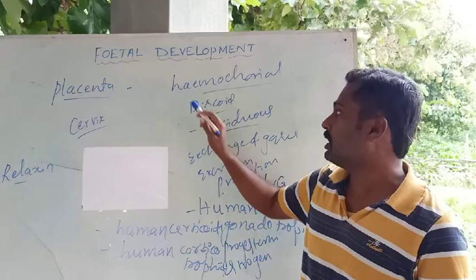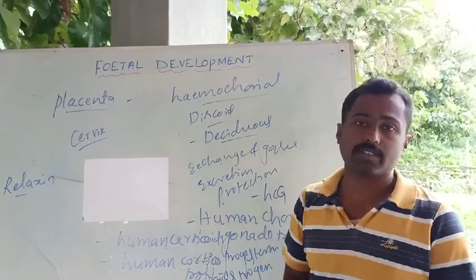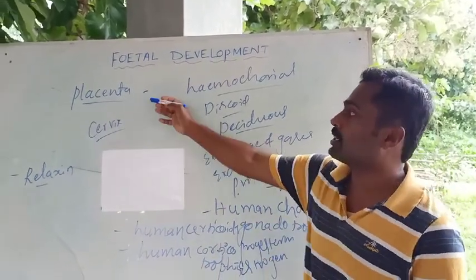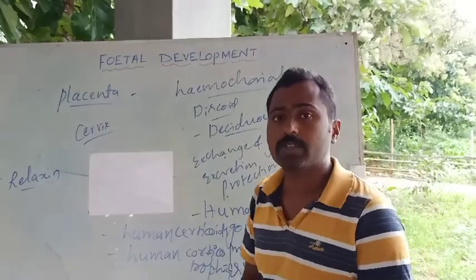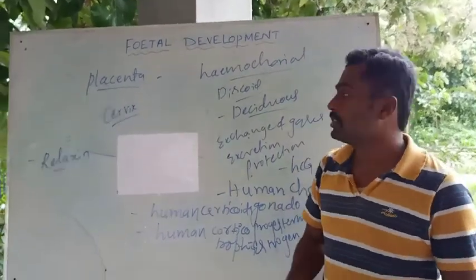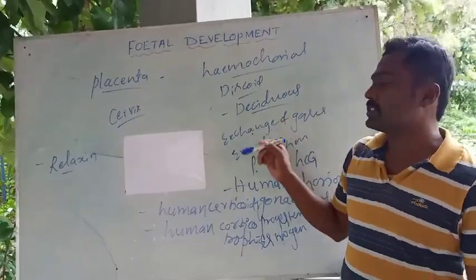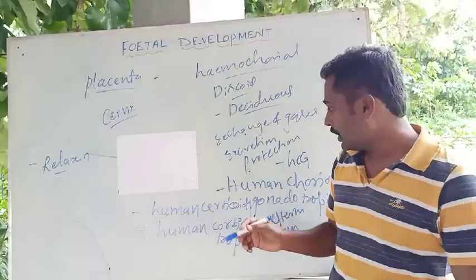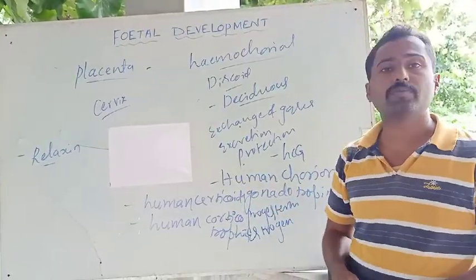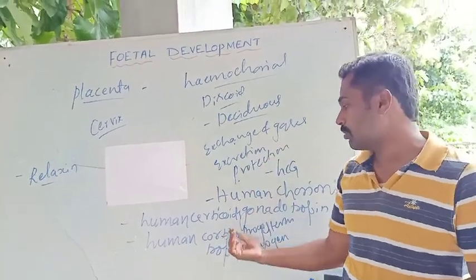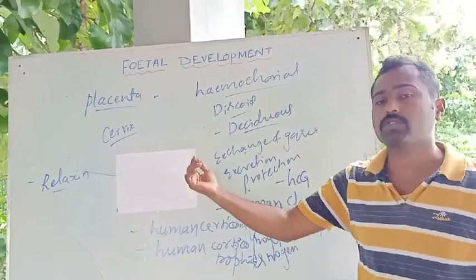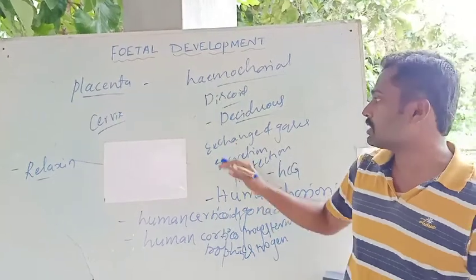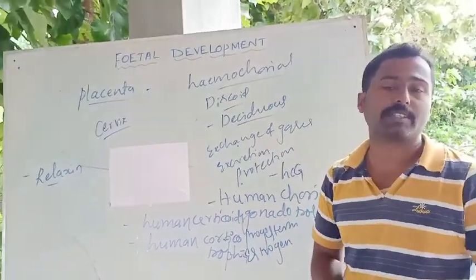It is hemochorial, discoid, and deciduous. I think you came to know what the placenta is: an organic connection between the mother and the fetus. It mainly helps in exchange of gases, supply of nutrition, and it protects the fetus. Then it secretes hormones like HCG, human corticotropins, progesterone, estrogen, and relaxin. These are the functions of the placenta.